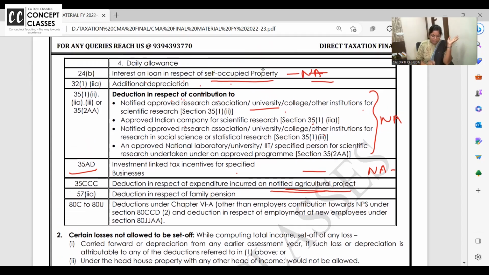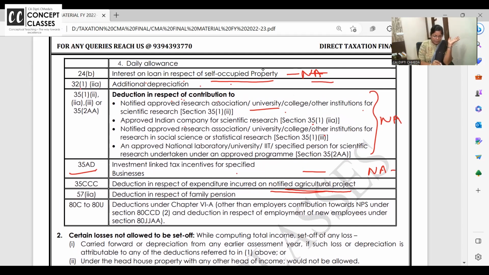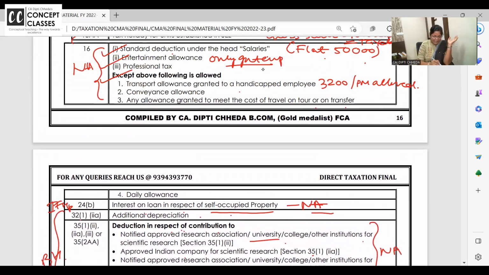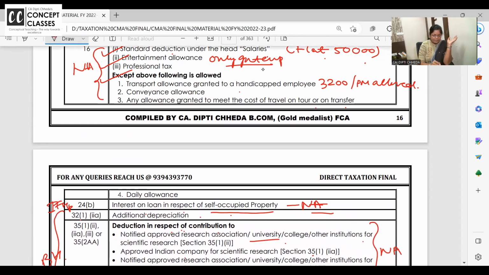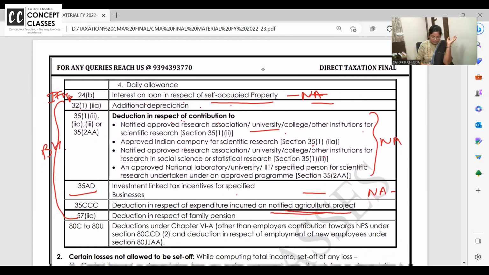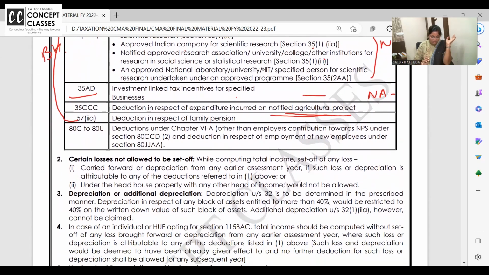Deductions for business head are over. If you want, you can make an arrow mark and this is like the business head. This was the only one which was income from house property. Before that, these are all like from salary. Clear? Clear until now? Now let us go to capital gain.